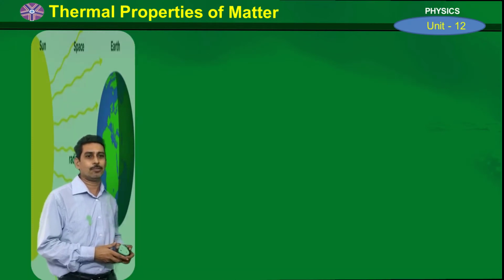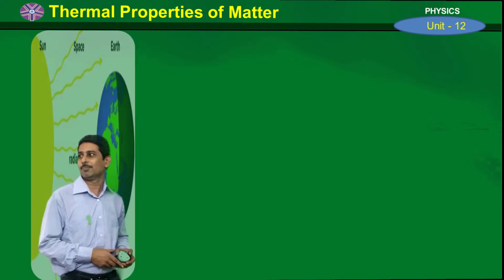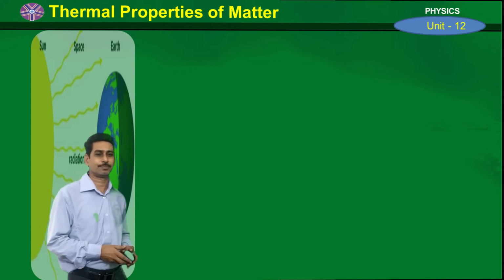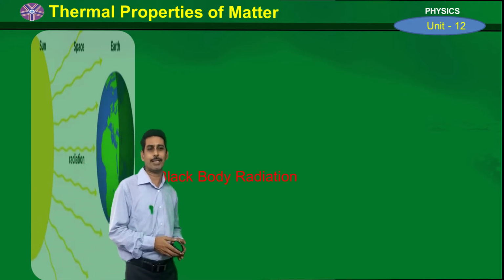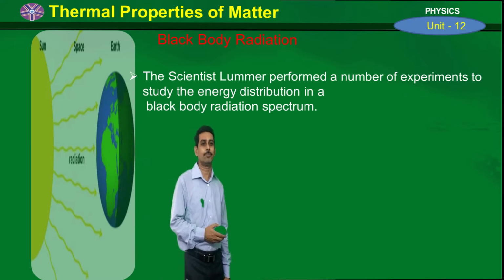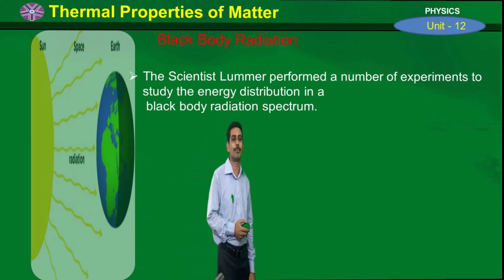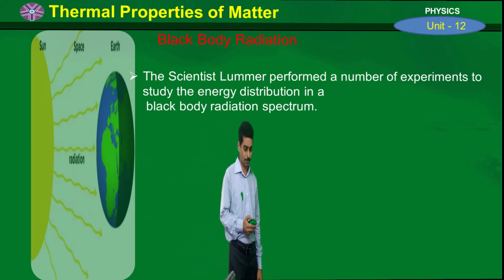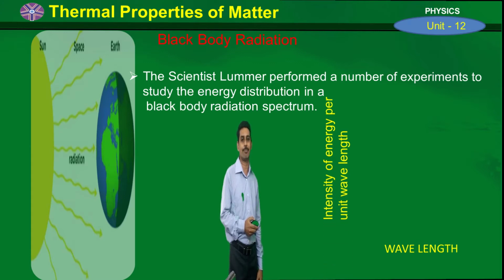Now we will see what is black body radiation spectrum. Two scientists, Lummer and Pringsheim, made many experiments to study black body radiation, and they gave the results by drawing a graph between wavelength and intensity of energy per unit wavelength.